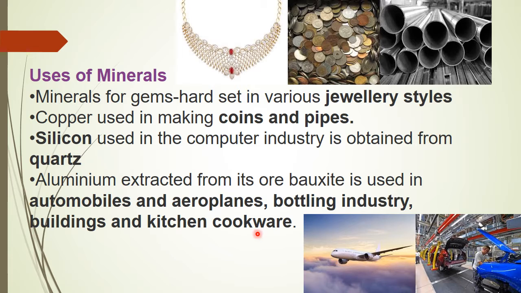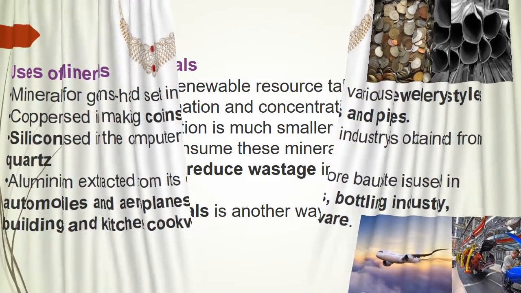Next, last point, aluminium extracted from its ore, bauxite, is used in automobiles, aeroplanes, bottling industry, buildings and kitchen cookware. So for all these purposes we are using aluminium. Look at these pictures. Automobiles for making cars, bikes. And next aeroplanes, then bottling industry, then buildings and kitchen cookware vessels. For that also we are using aluminium. Okay, children, we'll move to the next slide.